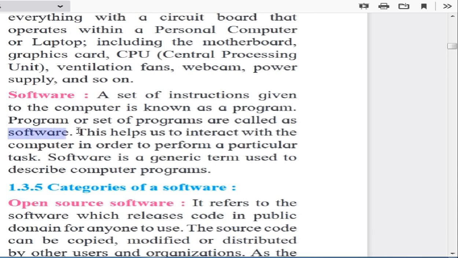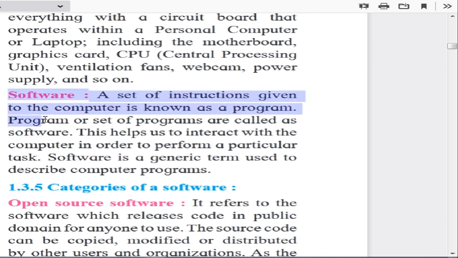So the software is nothing but a set of instructions, and a set of instructions is known as a program, and when many programs come together and perform a specific task for the computer or for the user, then that set of programs is called software. This software helps to interact with the computer in order to perform the particular task. Software is a generic term used to describe computer programs.